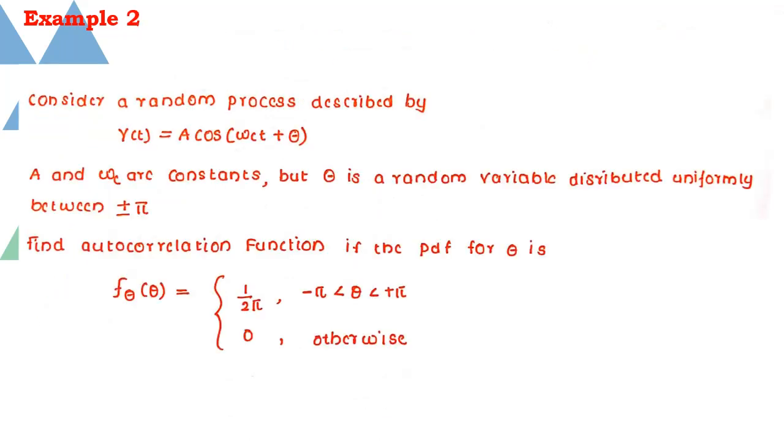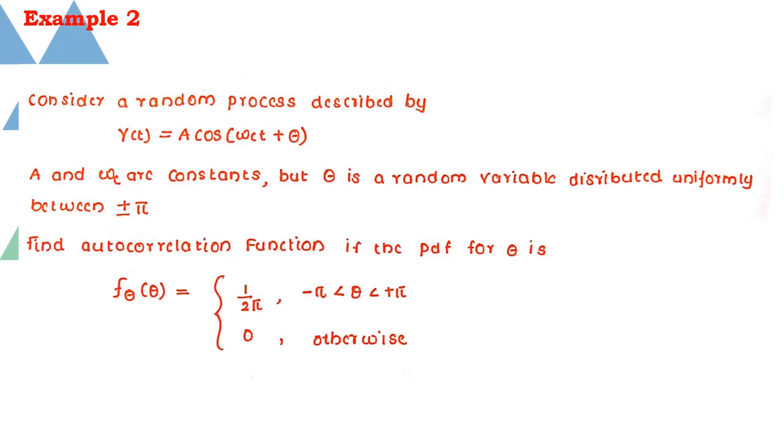Let us have a look at another example for calculating the autocorrelation function. Consider a random process described by y of t is equal to A cos omega c t plus theta. A and omega c are constants, but theta is a random variable distributed uniformly between plus or minus pi. Find the autocorrelation function if the PDF for theta is given by f theta of theta is equal to 1 by 2 pi for minus pi less than theta less than plus pi, or it is equal to 0 otherwise.